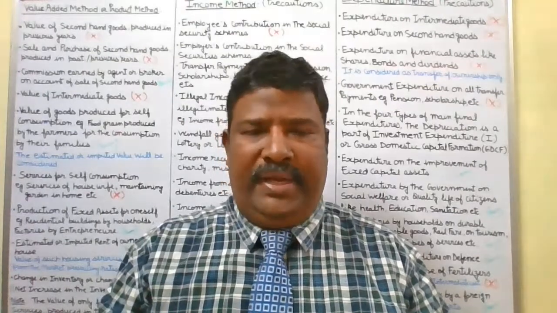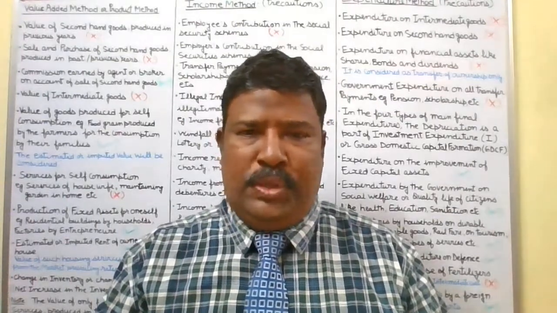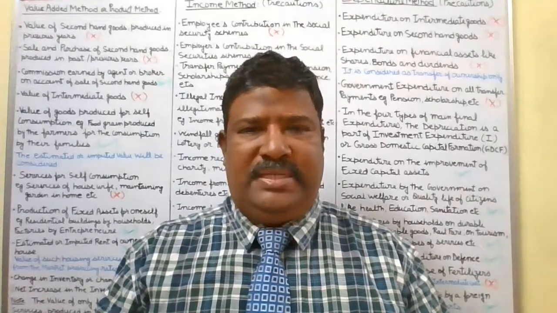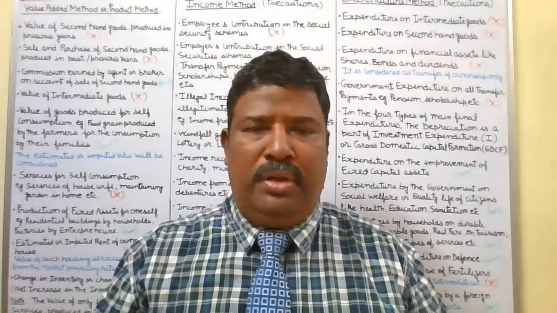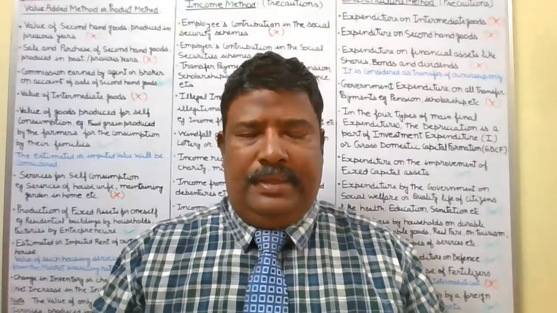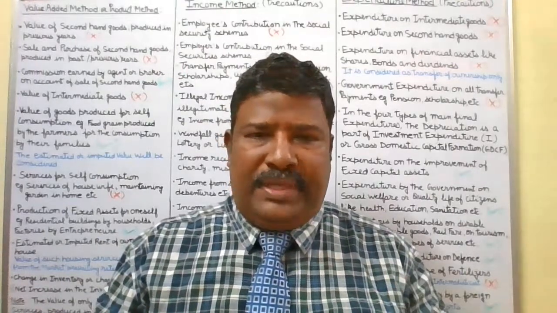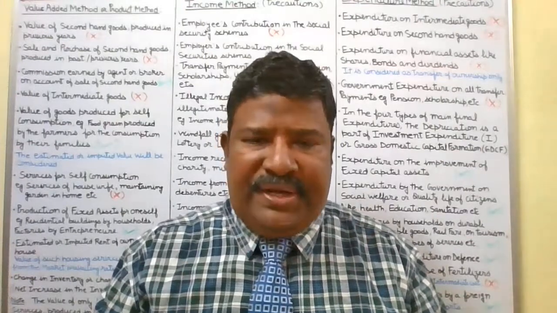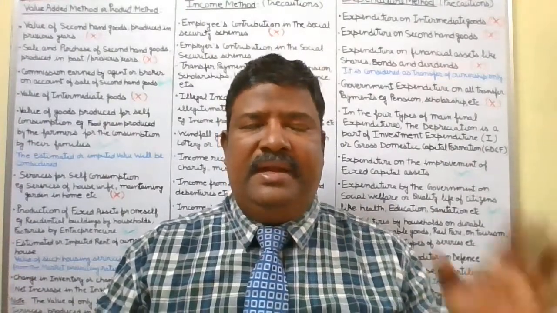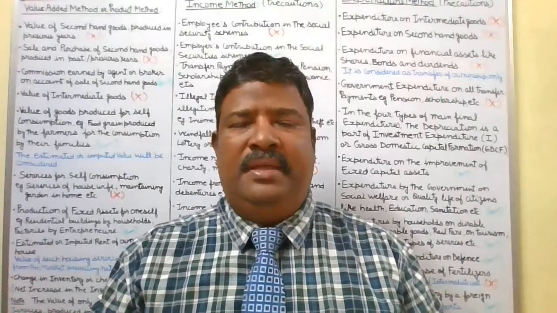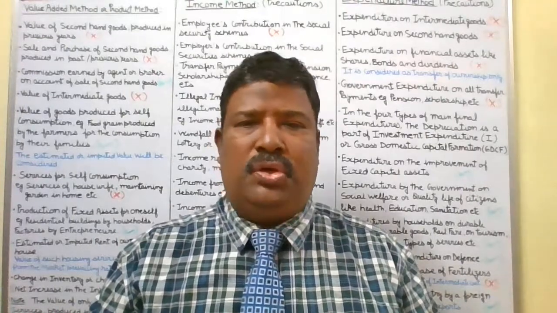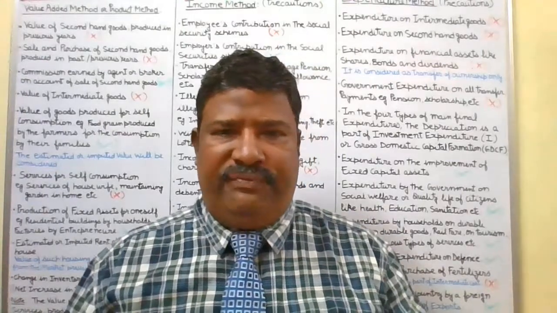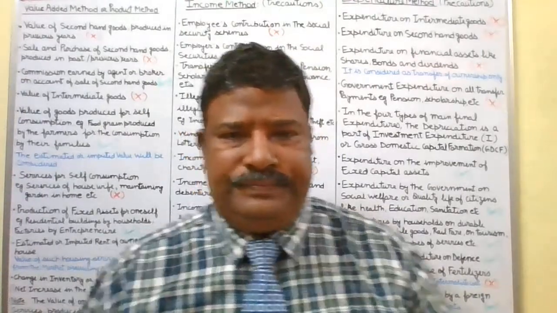Then government final consumption expenditure, denoted by capital G. Then net export, denoted by X minus M or XN. So we need to be careful that depreciation exists in the second type of expenditure, that is investment expenditure or gross domestic capital formation. For that I have already told you.